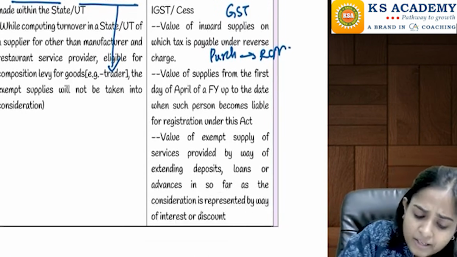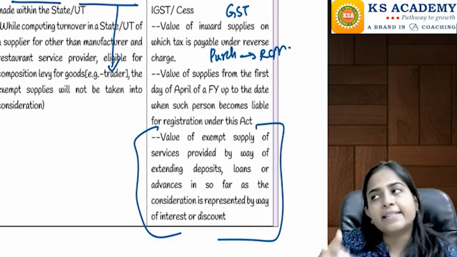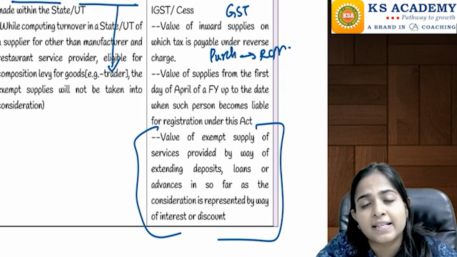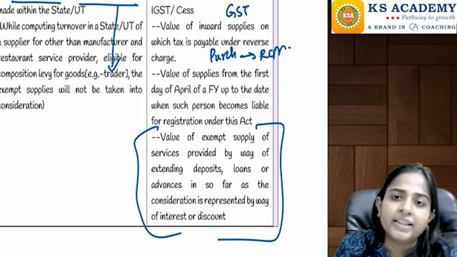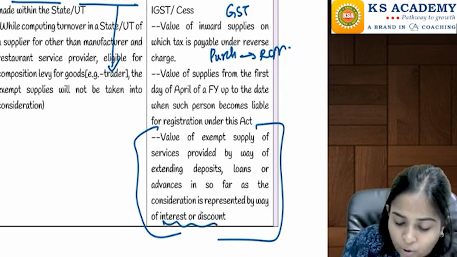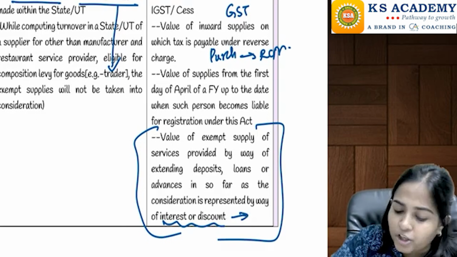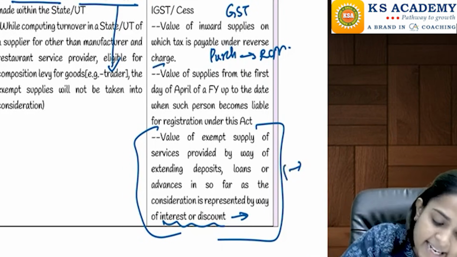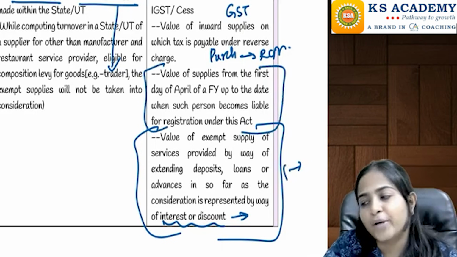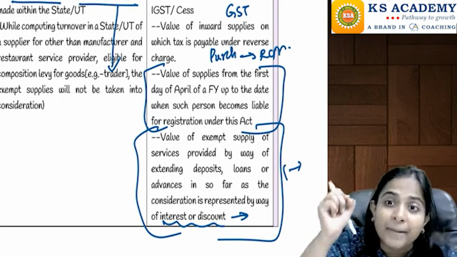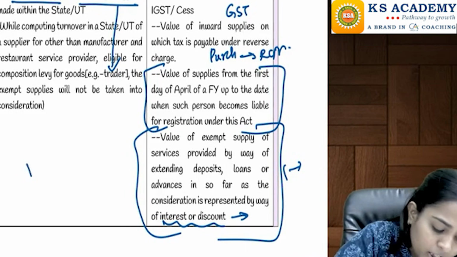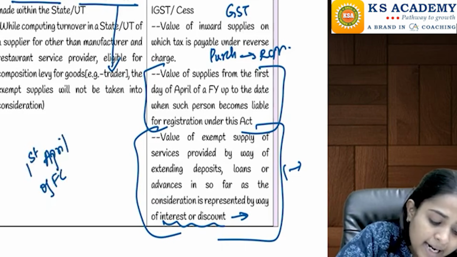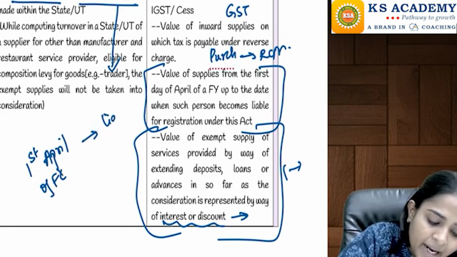Then this point we had already studied. Any services that you have provided in the form of lending, like giving deposits, advances, loans, etc., on which you are receiving the consideration in the form of interest or discount. So this was normally a part of your turnover, but here for the purpose of composition scheme you have to exclude it. And one very, very important thing that you have to exclude here for the purpose of payment of taxes is the turnover from 1st April of that financial year till the time you become liable for